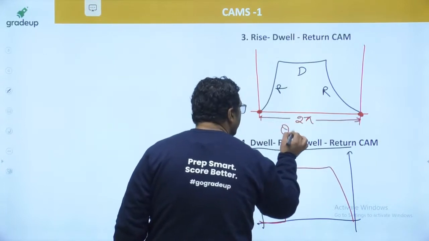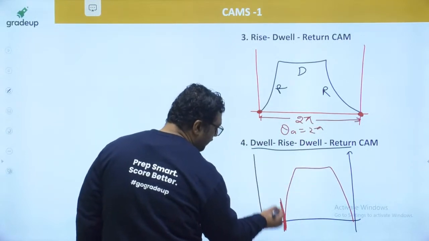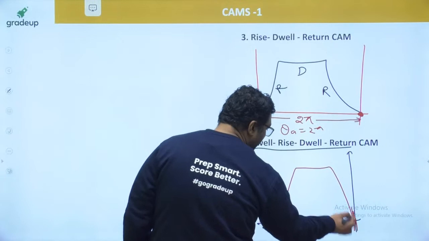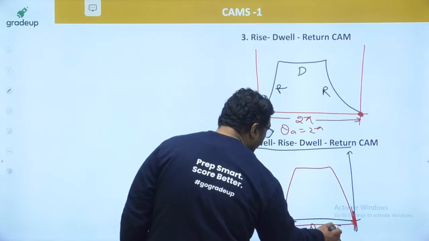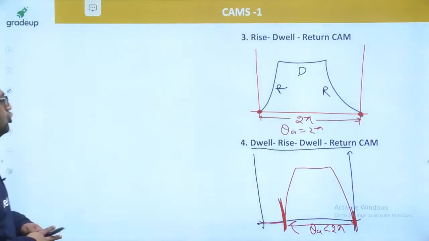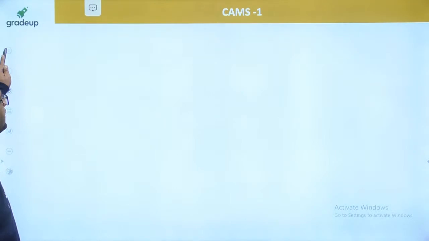Then the angle of action of the cam is 2 pi. But here, the starting of rise is this, and the ending of return is this. So only this angle is the angle of action of the cam. It is less than 2 pi for sure. So these are the angles of the cam.